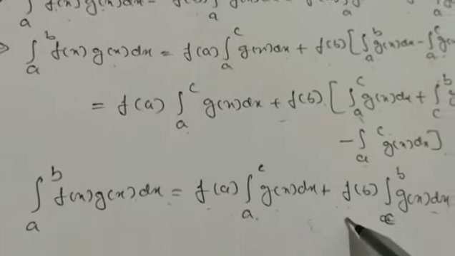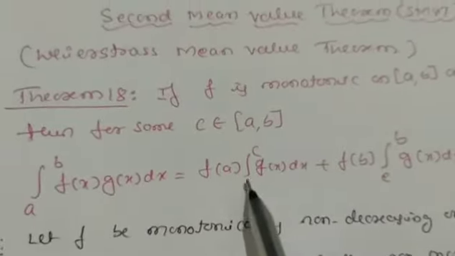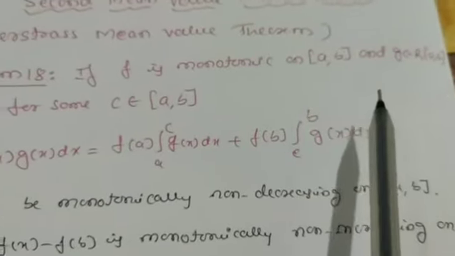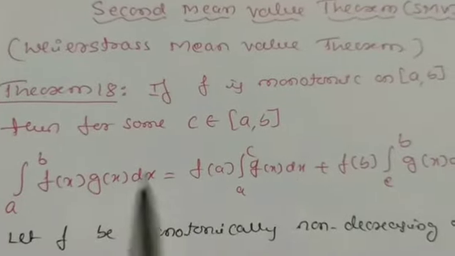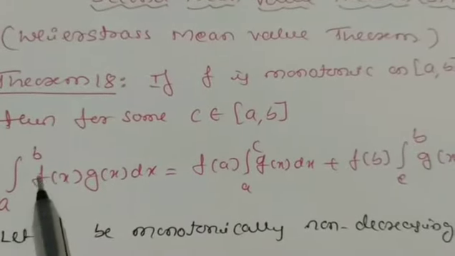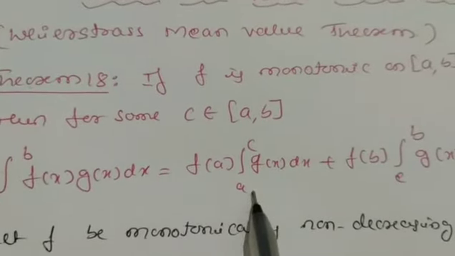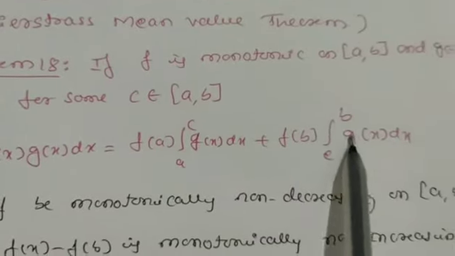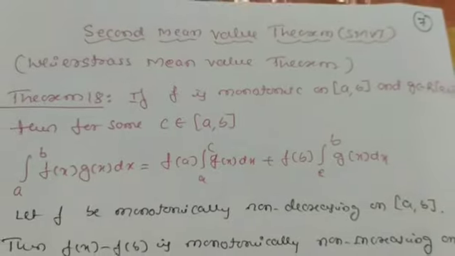This is the proof of this theorem. This is the second mean value theorem. That is, f is monotonic on [a, b] and g belongs to R[a, b]. Then for some c belonging to [a, b], the integration from a to b of f of x g of x dx is equal to f of a times the integration from a to c of g of x dx, plus f of b times the integration from c to b of g of x dx. So this is the proof of this theorem.